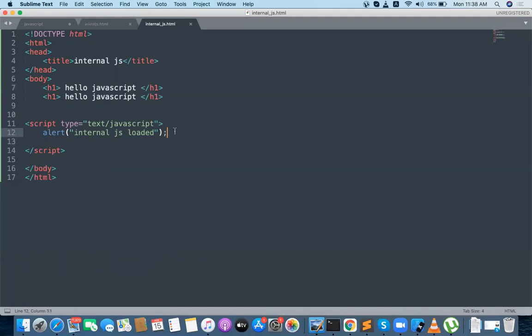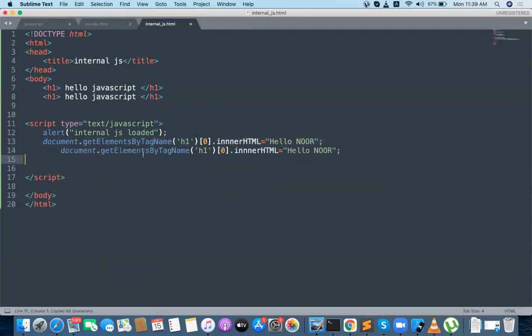After that, my requirement is to access both H1s. document dot getElementsByTagName, first h1 of 0 dot innerHTML. I will tell you what innerHTML is later. Hello. And I want to access the second h1 now. How to access the second h1? Very simple. document dot getElementsByTagName h1 of 1, that is the second h1, and innerHTML, hello Srinivas.